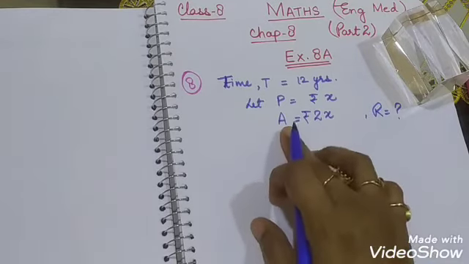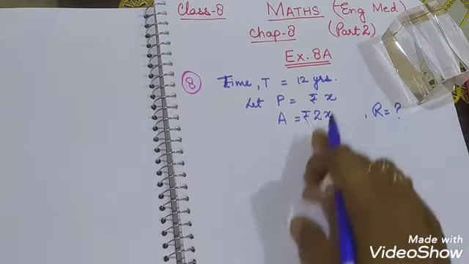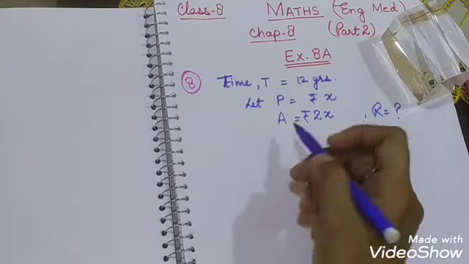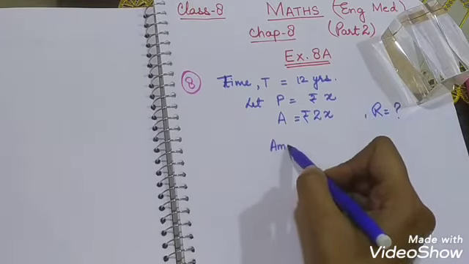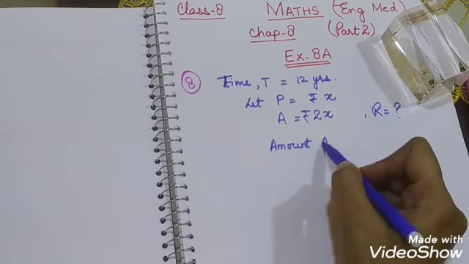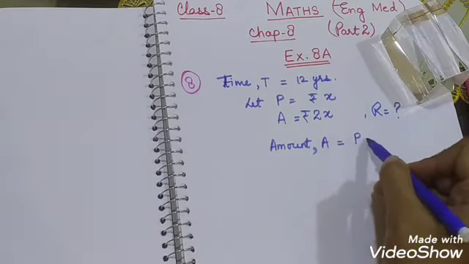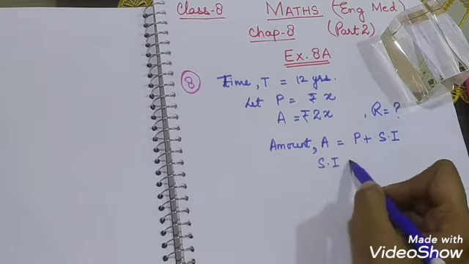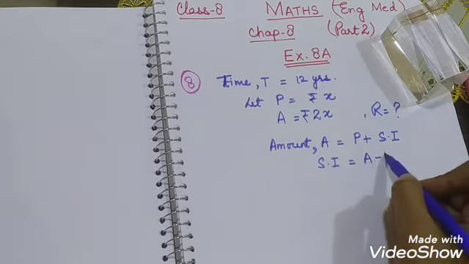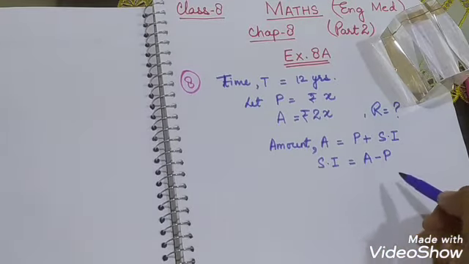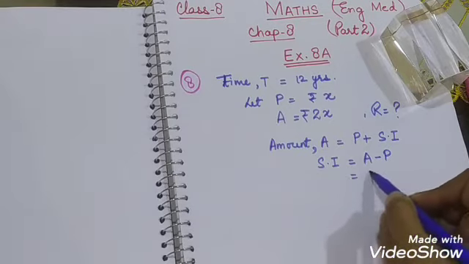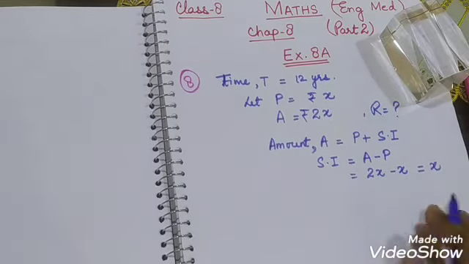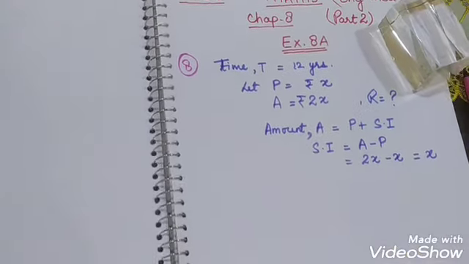Okay. Now we know the amount and the principal, that they are 2x and x, but we don't know the simple interest. So we use the formula of amount: amount A is equal to principal plus simple interest. So simple interest is equal to amount minus principal. Now amount is 2x and principal is x, so simple interest is equal to x.